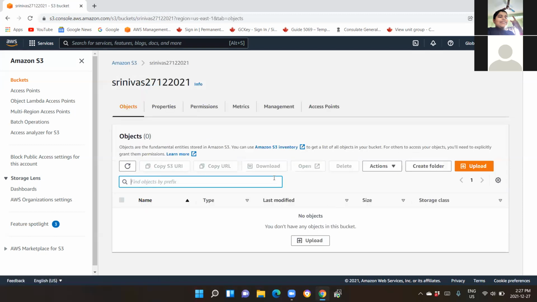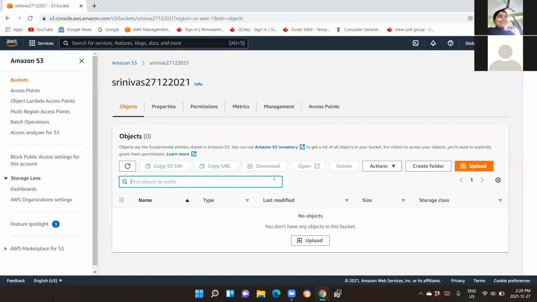What is an object? Anything you create inside a bucket is called an object. Objects are fundamental entities stored in Amazon S3. Now we are going to create an object. You can create a folder, a file, or whatsoever. It is all called an object.